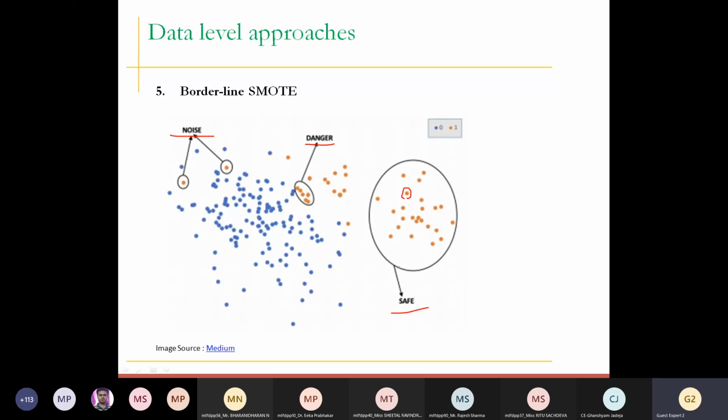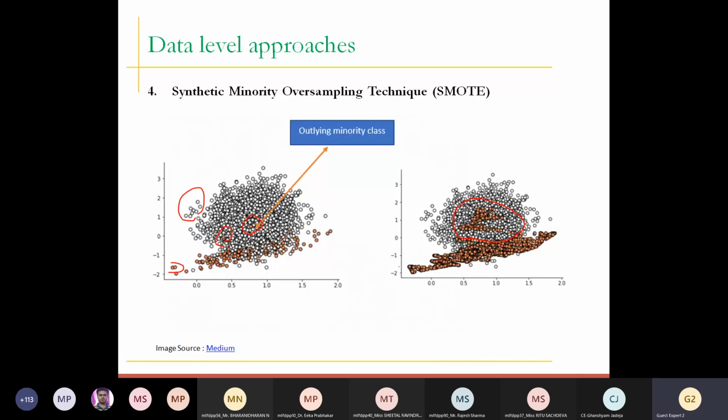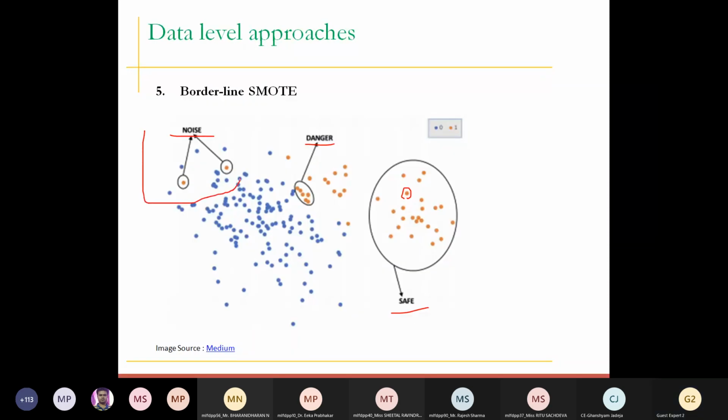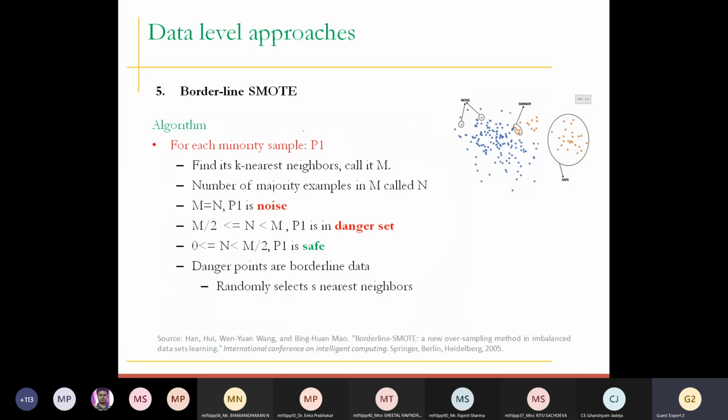Now the problem is this: these are the noise, right? Ideally we should not generate resampled or synthetic data based on them. So we need to first discard these, and we also need to make sure how to identify the danger points. Let's see the algorithm of borderline SMOTE. Trust me, the algorithm is the same as SMOTE, but we have put three conditions over there. That's it. The conditions are: first you need to identify the neighbors.